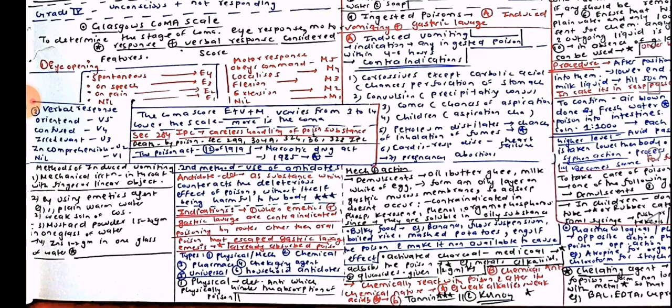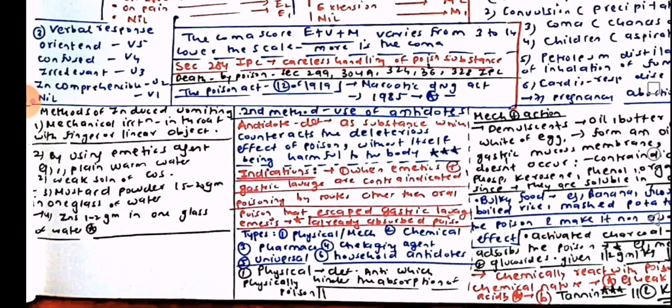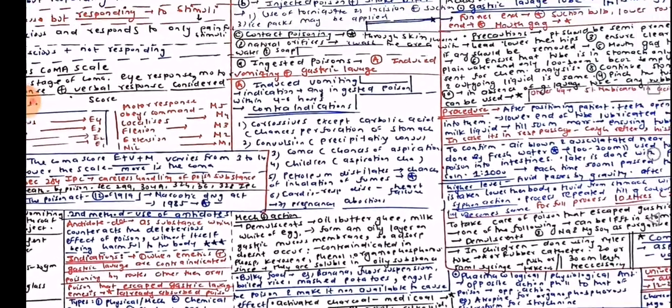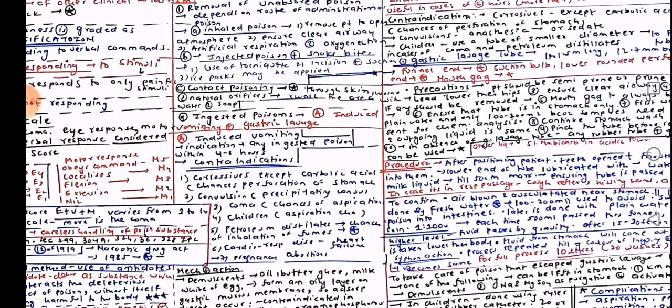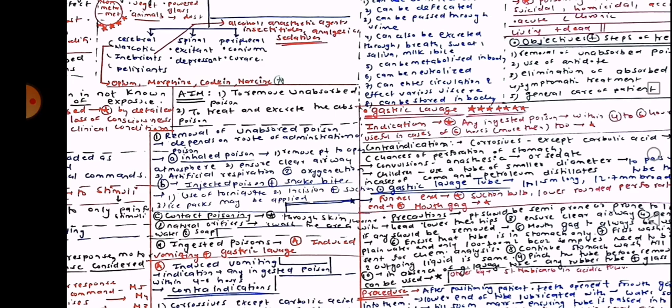Then we have methods of induced vomiting. First is mechanical irritation of the throat with a finger or a linear object. Second, by emetic agents: plain warm water, weak solution of copper sulfate, mustard powder 15 to 20 grams in 1 glass of water, and zinc sulfate 1 to 2 grams in 1 glass of water. Okay, so now we have seen the first thing, which is induced vomiting. Then we move on to gastric lavage.